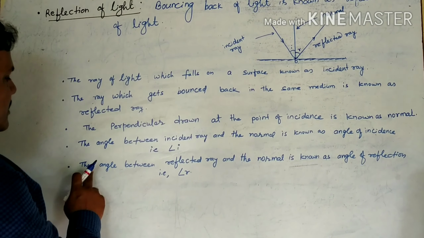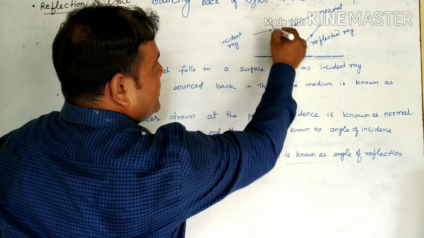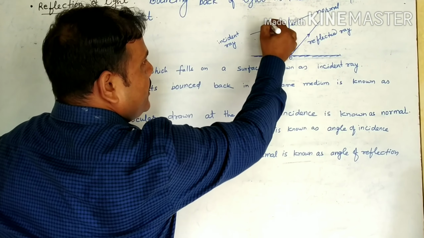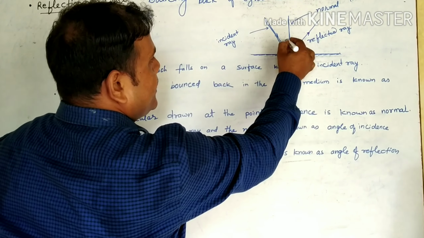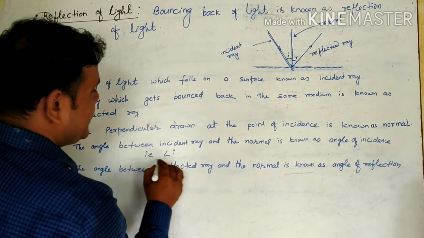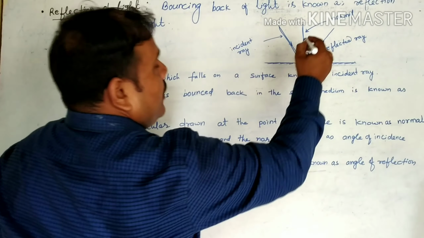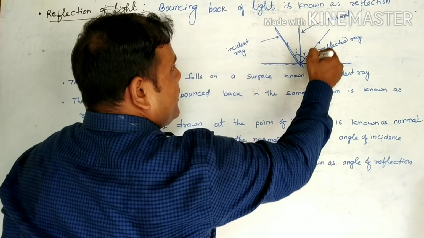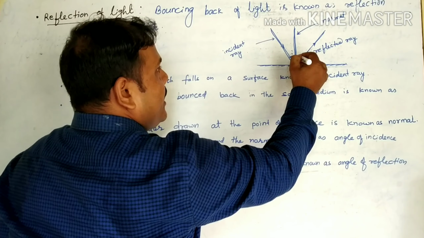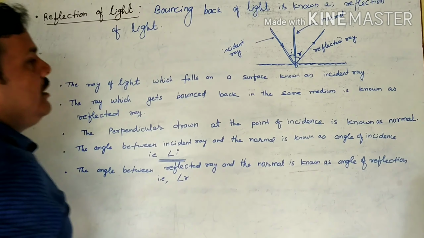Okay, see, the angle between the incident ray and the normal is called the angle of incidence, which is denoted by angle i. And the angle between the reflected ray and the normal is called the angle of reflection. Clear children?